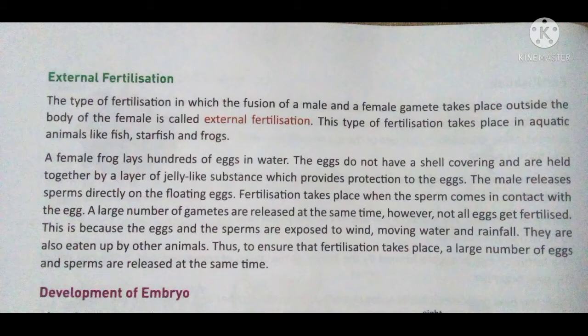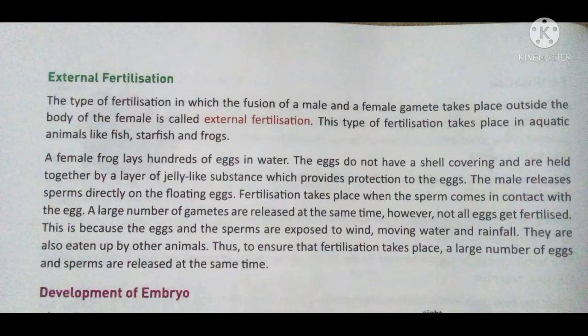In external fertilization, there is less chance of the formation of zygote because most of the gametes are eaten up by aquatic animals or terrestrial animals.